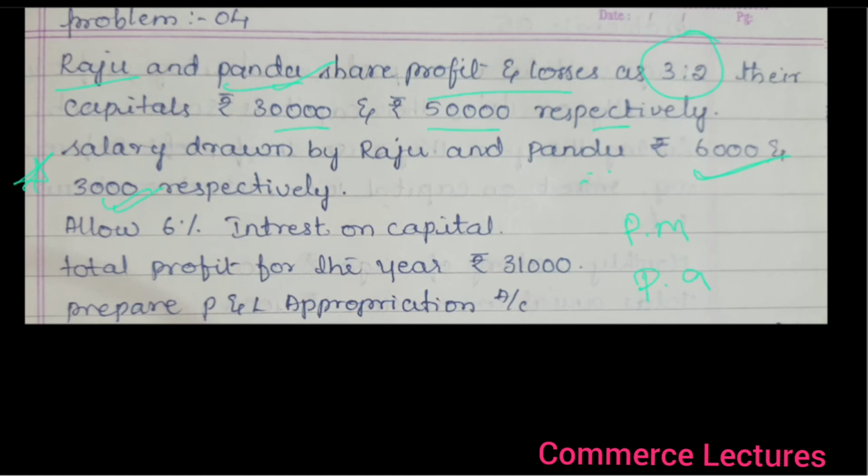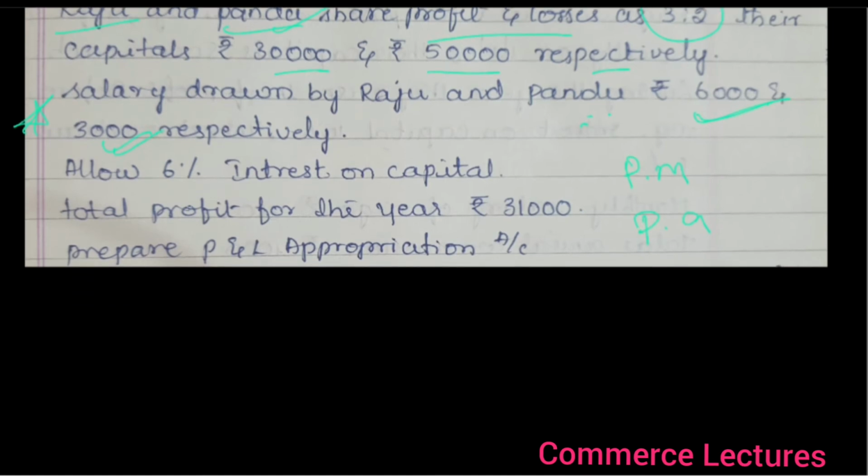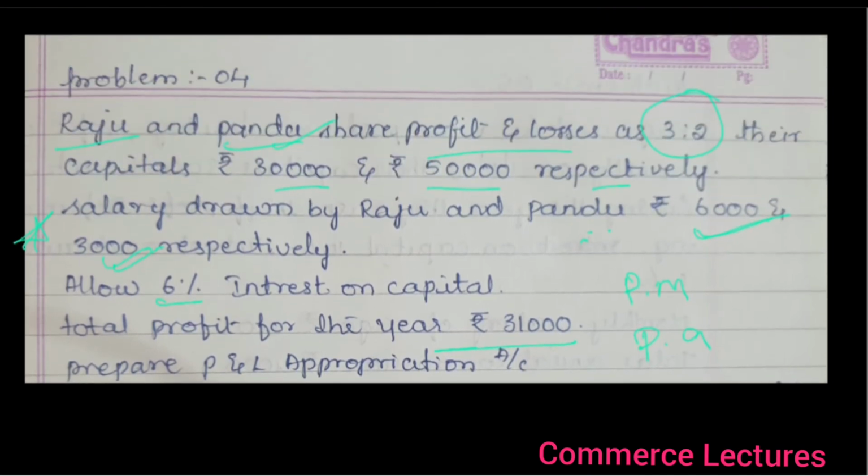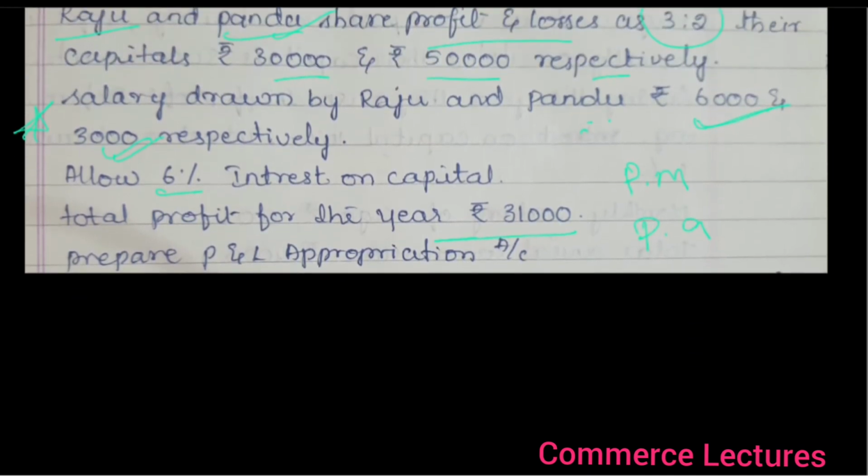Allow 6% interest on capital. What is the percentage of interest on capital? 6%. Total profits during the year, that is during the year net profit brought down is 31,000. So here interest on drawing is not given. Okay. Now let us start to do solution.